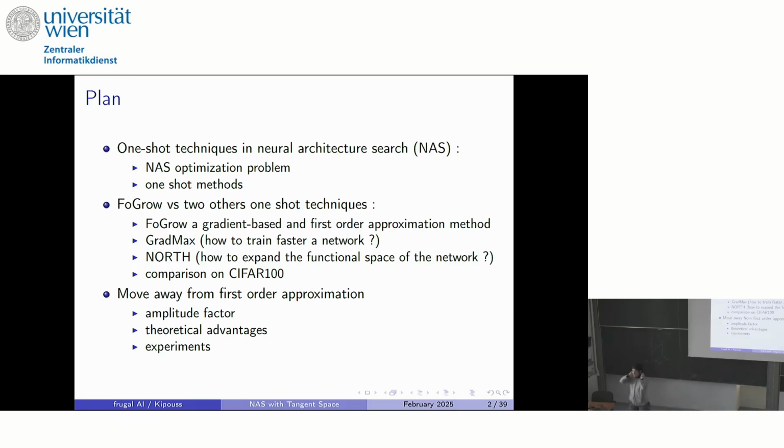For the last part, if I have the time, I will insist on the main difference between the FOGRO technique and the two other ones, by proving that we can move away from this first order approximation setting that is imposed by the functional gradient. Because when you follow the functional gradient, it's like following the gradient descent. You stay in the first order approximation setting. I will show that we might want to move from this setting because it enjoys very nice properties.